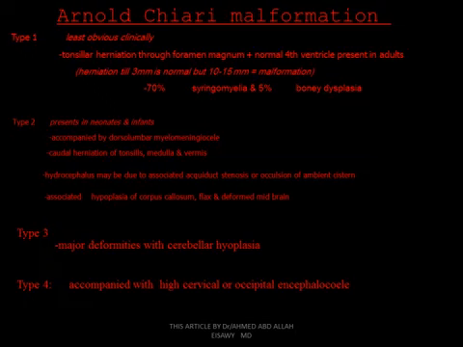Arnold-Chiari malformation has 4 types. Type 1: tonsillar herniation through the foramen magnum plus normal fourth ventricle, present in adults, with 70% syringomyelia and 5% bone dysplasia. Type 2 presents in neonates and infants, accompanied by lumbar myelomeningocele, caudal herniation of tonsils and medulla. Hydrocephalus may be due to associated aqueduct stenosis or occlusion of the outlet system. Associated with hypoplasia of corpus callosum, falx, deformed midbrain. Type 3: major deformities with cerebellar hypoplasia. Type 4 is accompanied by high cervical or occipital encephalocele.